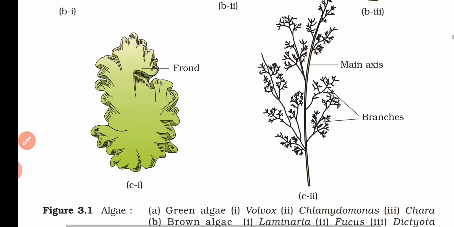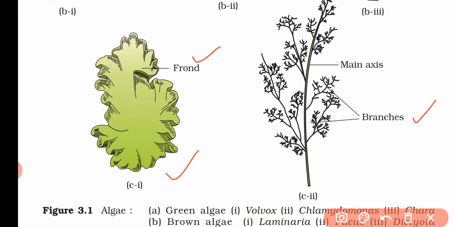And at the last we have the red algae. First is Porphyra, which also has a frond, and the second one is Polysiphonia, which has branches and a main axis. By observing these diagrams we can easily observe the variety of shape and size which is found in algae.